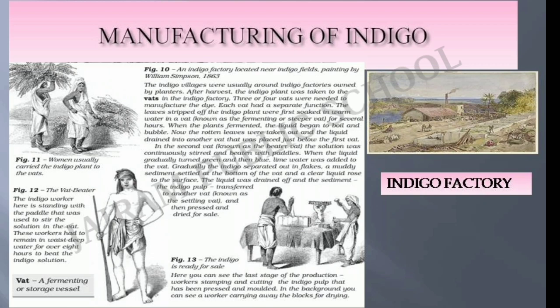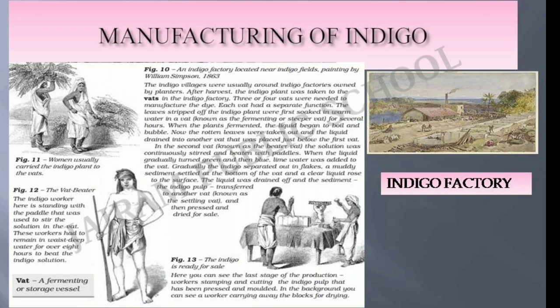The leaves stripped off the indigo plant were first soaked in warm water in a vat known as the fermenting or steeper vat for several hours. When the plants fermented, the liquid began to boil and bubble. The rotten leaves were taken out and the liquid drained into another vat that was placed just below the first vat. In the second vat, known as the beater vat, the solution was continuously stirred and beaten up with paddles.